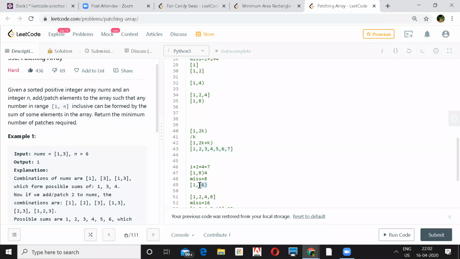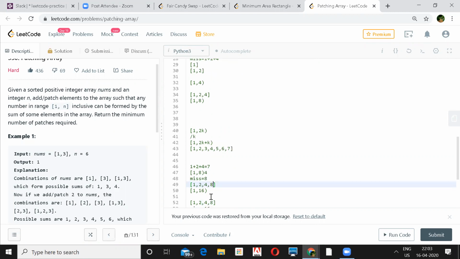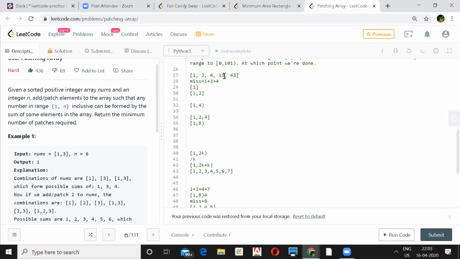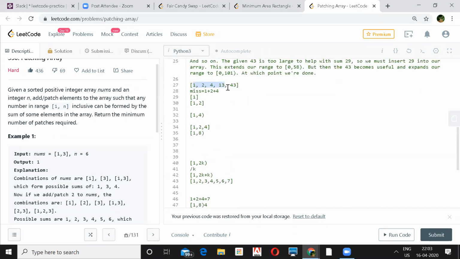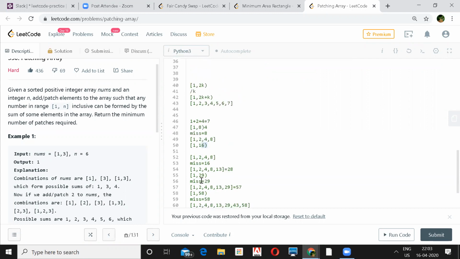Now let's say 16. You can't generate 16 from the numbers. At this stage, your array was having what? 1, 2, 4, 8, right? So you can't get a sum of 16. One possibility is that you add 16 directly to this array. But if you see 13 plus 3 is 16, it's better to add the array number 13 rather than adding your miss to the array, because 13 would be the minimum, and by adding 13 to this you can get a sum of 16. So I won't be adding 16 over here. I'll be adding 13 over here.